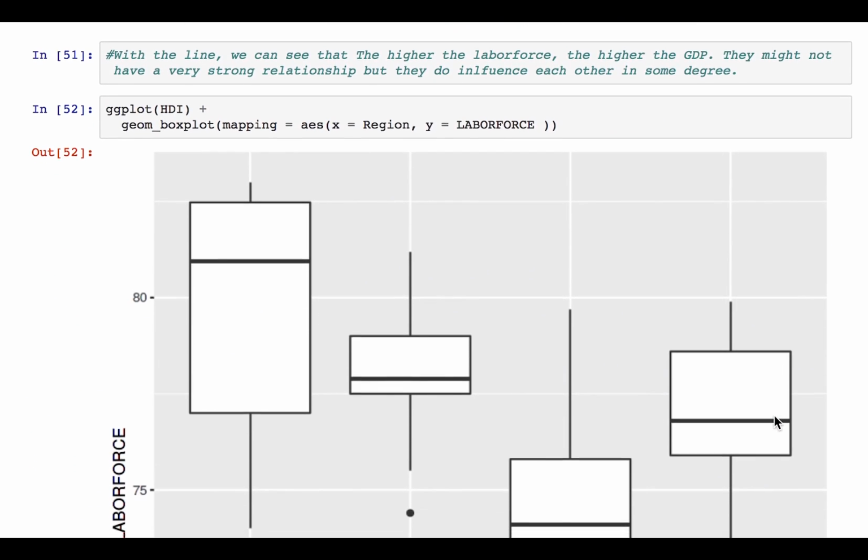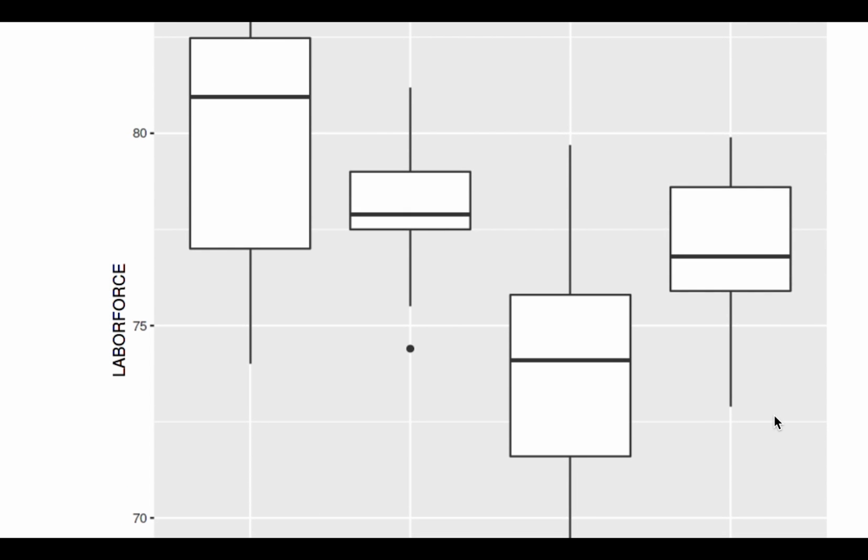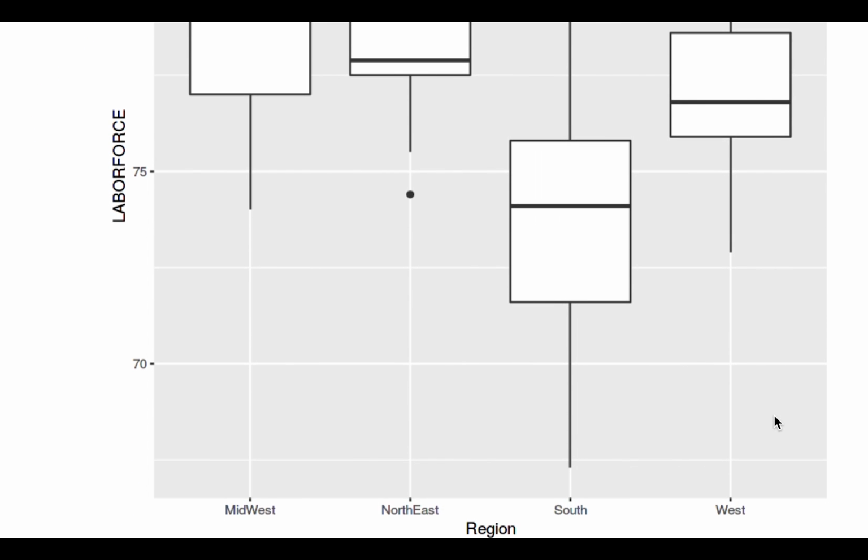And the next visualization we did is a box plot for labor force, and it's categorized by region. And from this box plot, we can see that Midwest has the highest labor force and South has the lowest labor force.